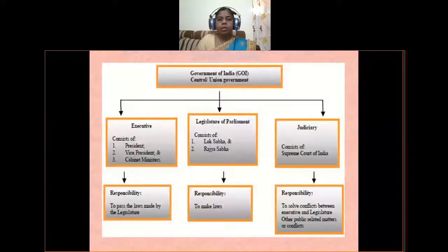Government consists of three organs, as you know. That first organ is legislature, and second one is executive, and third one is judiciary. So what is the main function of a legislature? Means to make laws. So our country is having parliament as legislature and its main function is to make laws.